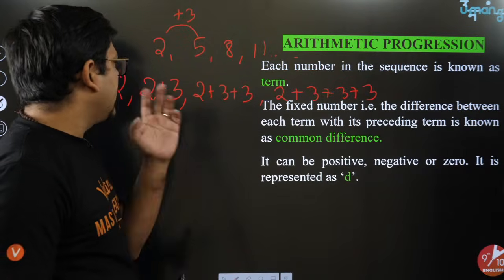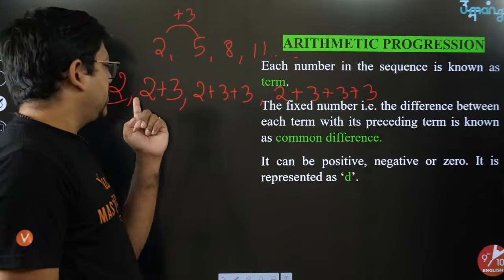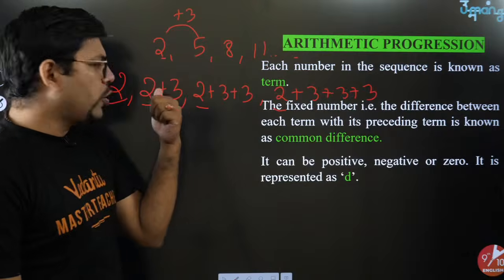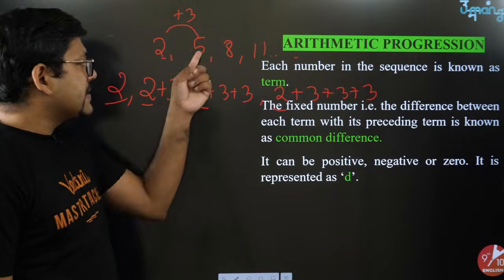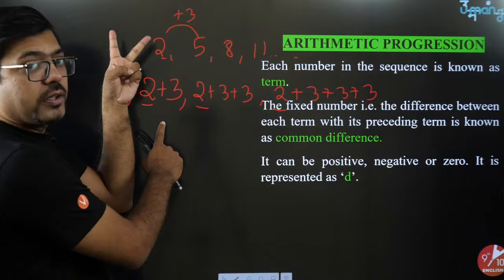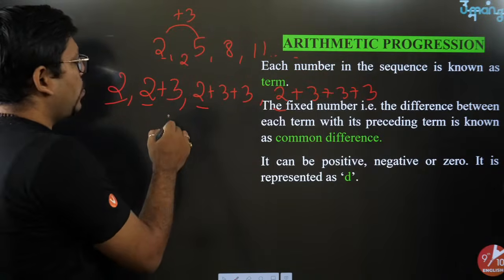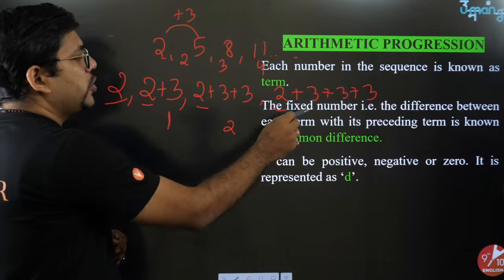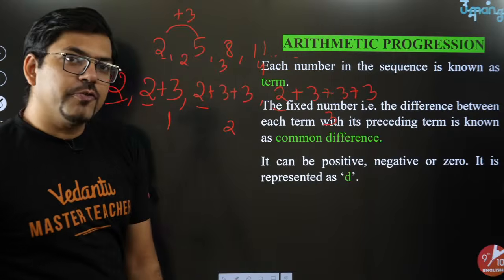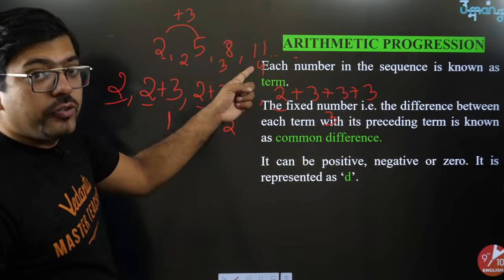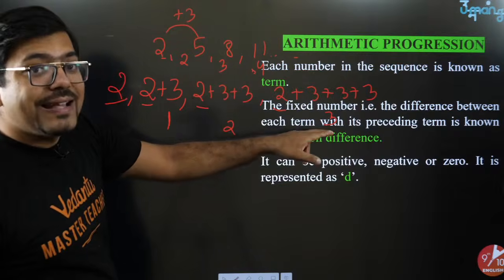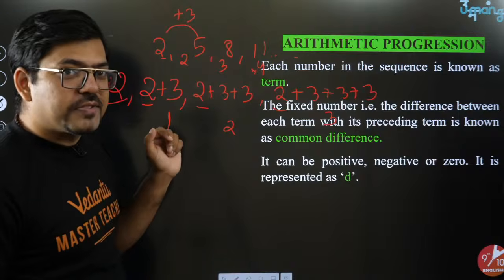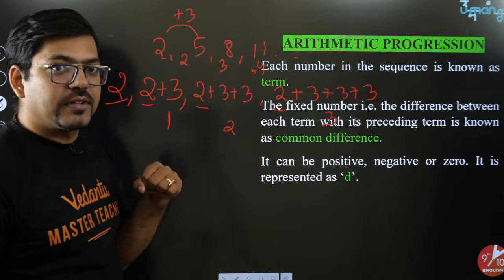I want to show all of you that here 2 is the first term, and everywhere you are having the first term. Now, in the first term you did not add 3. In the second term you added 1 times 3. In the third term you added 2 times 3. In the fourth term you added 3 times 3. So are you able to find a pattern that whatever the term number is, you are adding 3 one less times than that? Like for the fourth term, you are adding 3 times 3. For the third term, you are adding 2 times 3. For the second term, you are adding 1 times 3.